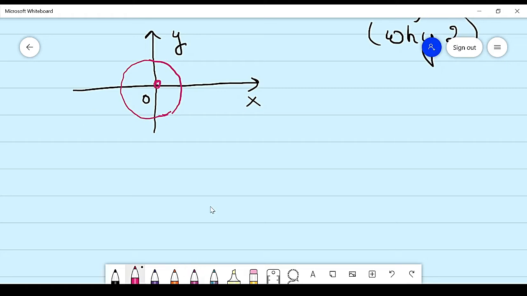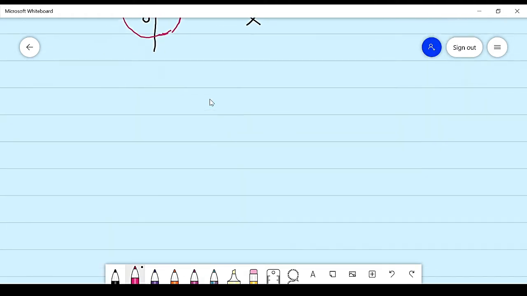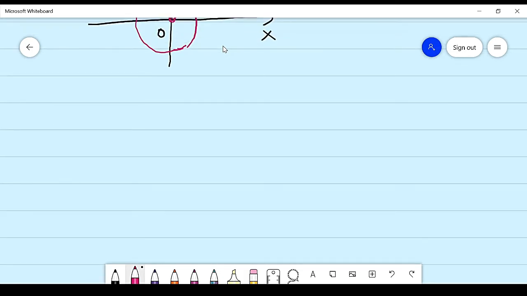Now after that, we will discuss the second example. What is the question?